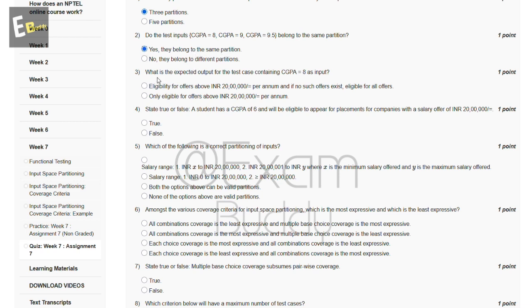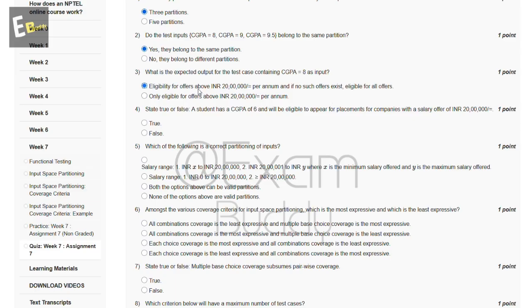Now the third question is, what is the expected output for the test case containing CGPA equal to 8 as input? So these are the options, and the answer to our third question is A. Eligibility for offers above INR 20 lakh per annum, and if no such offer exists, eligible for all offers.